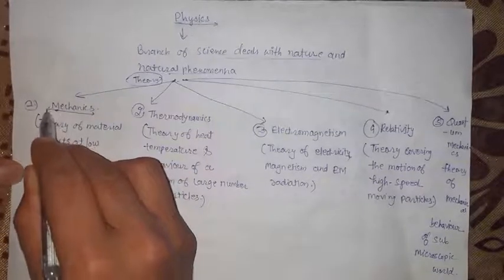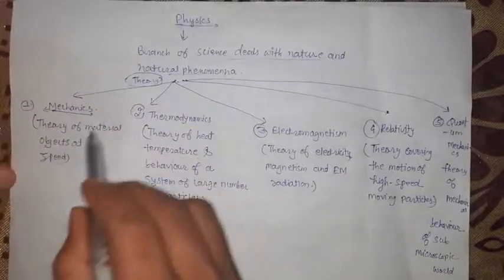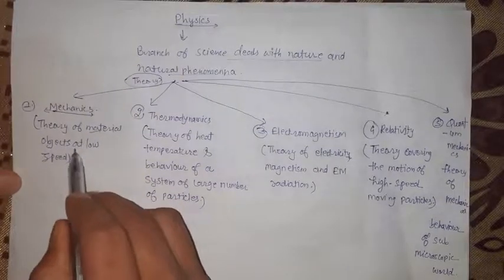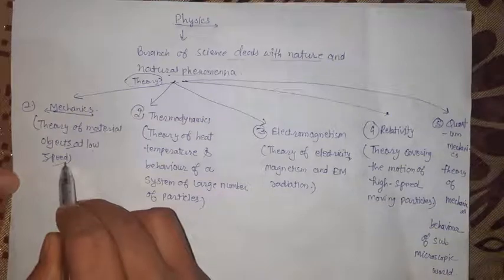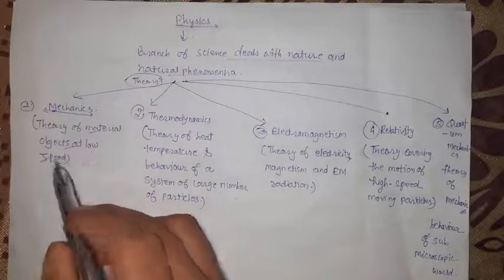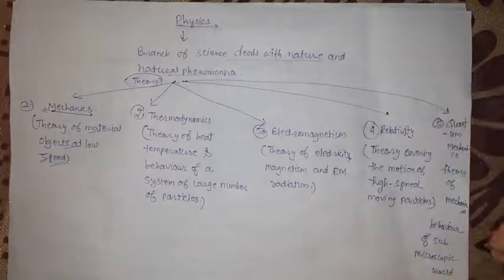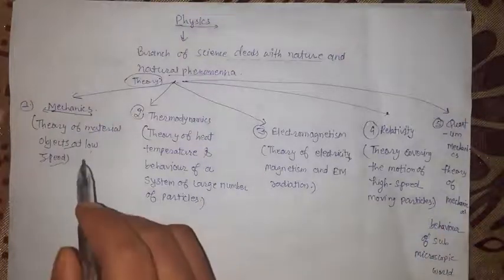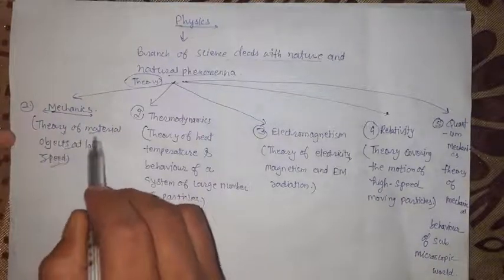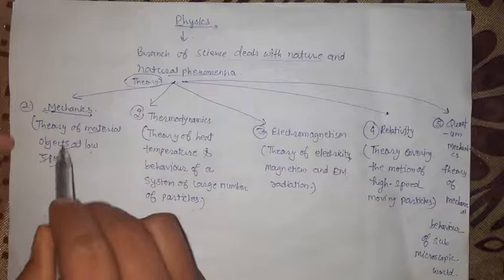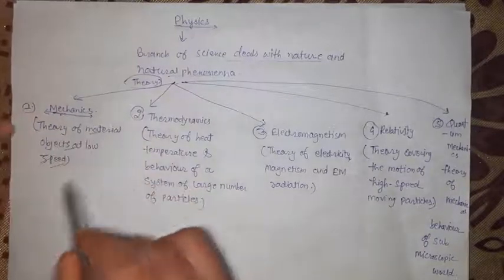So what is mechanics? In mechanics, students, we deal with the motion of objects moving at low speed. For example, a falling body, a car moving on the road, or air moving. All these speeds are low speeds. Therefore the theory of material objects at low speed is mechanics.